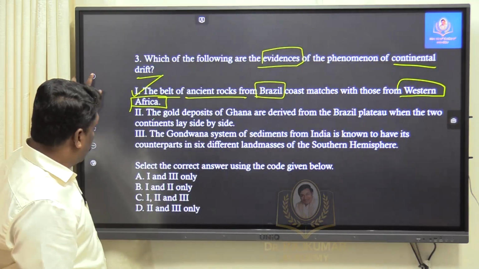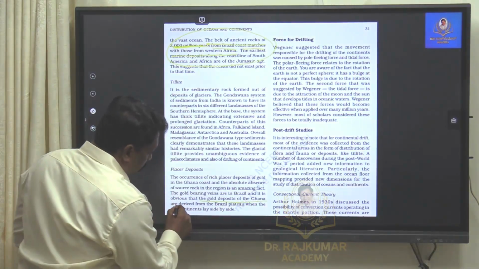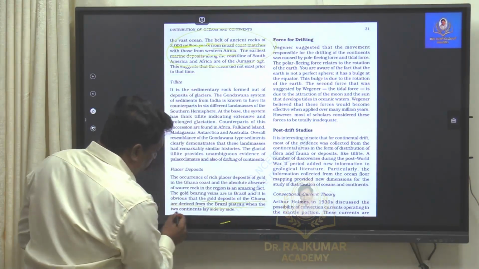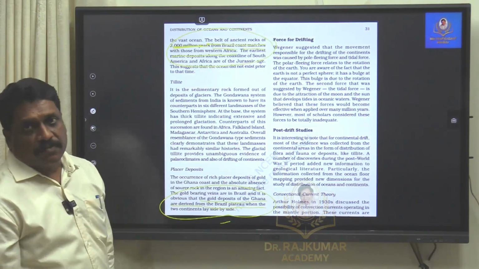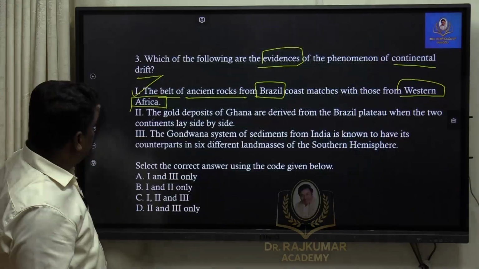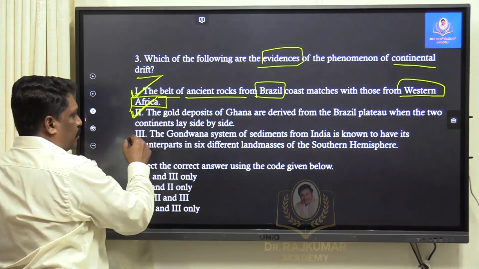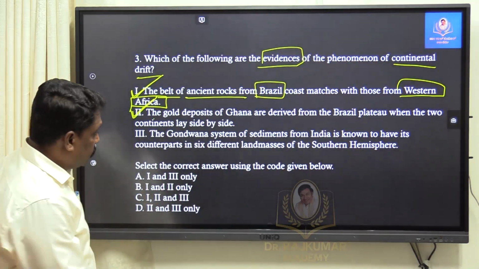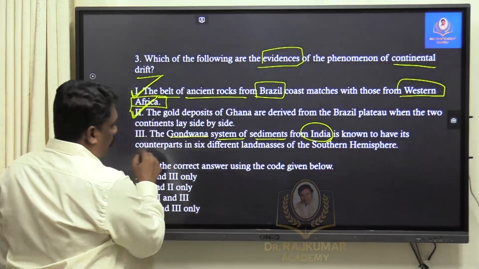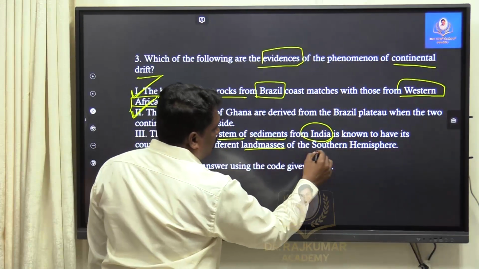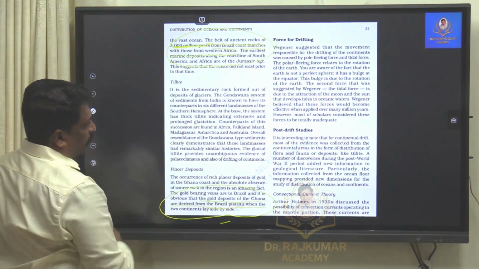Again, line by line I will show you, my dear friends. The gold deposits of Ghana are derived from the Brazilian plateau when the 2 continents lay side by side. Again see, exactly it is matching with what is given in NCERT. And finally, I will show you one more statement. First statement is exactly matching with NCERT. Second statement is matching with NCERT. Third statement, I will read it first. The Gondwana system of sediments from India is known to have its counterpart in 6 different land masses of the southern hemisphere. Now let me read NCERT lines. When I talk about tillite deposits, right?